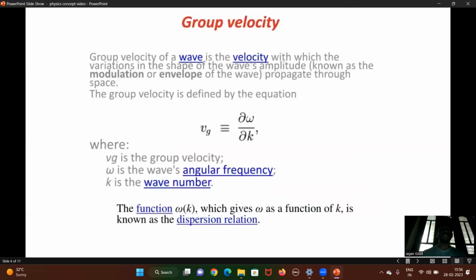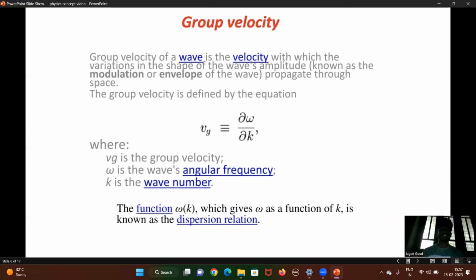Next, group velocity. Group velocity of a wave is the velocity with which the variations in the shape of the wave amplitude, known as the modulation or envelope of the wave, propagate through space.